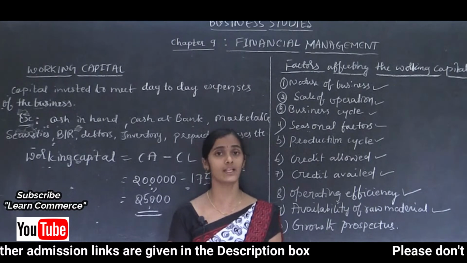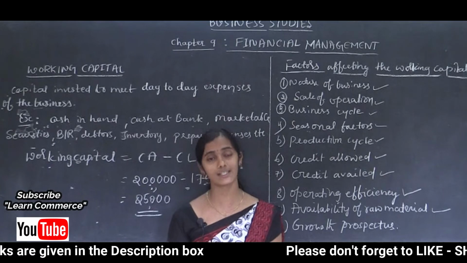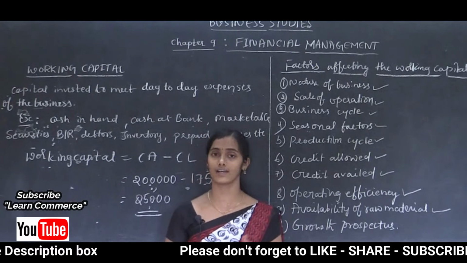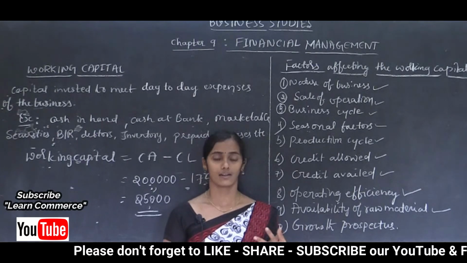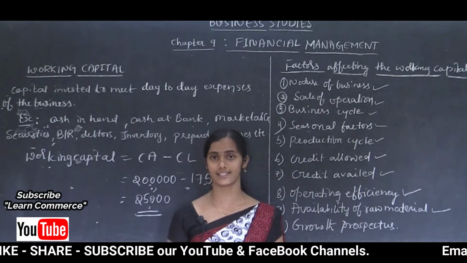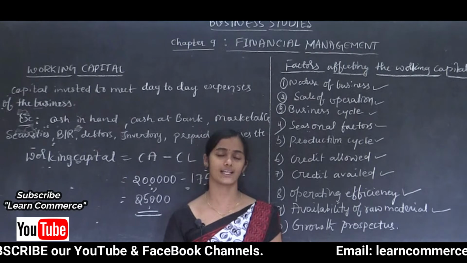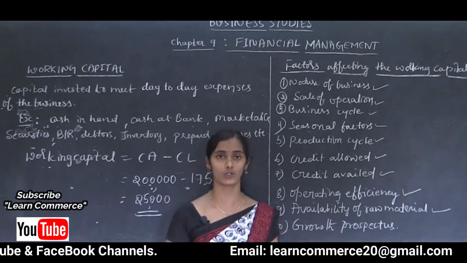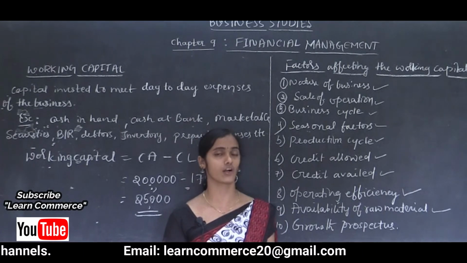Say for example, if an organization can receive raw materials readily or easily, then such an organization can manage with less working capital, because they need not maintain a larger stock of raw materials.